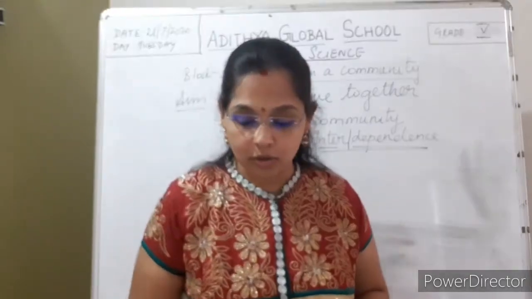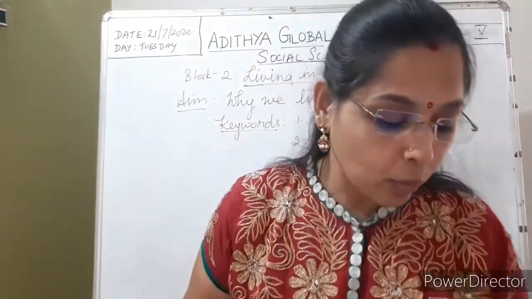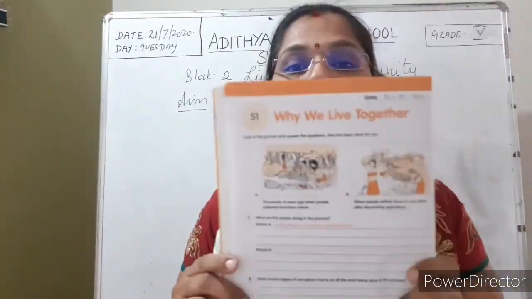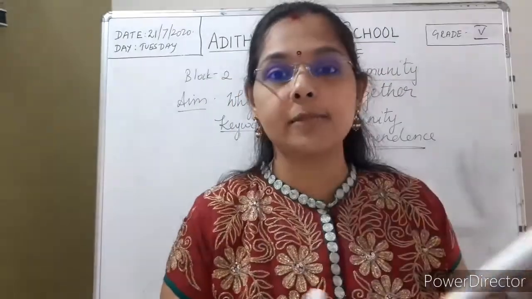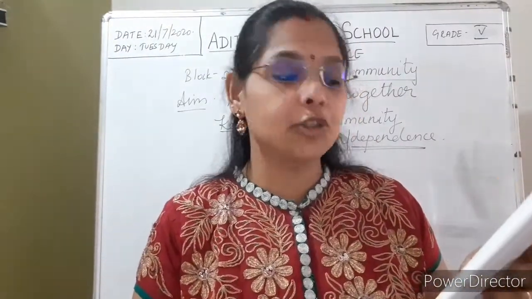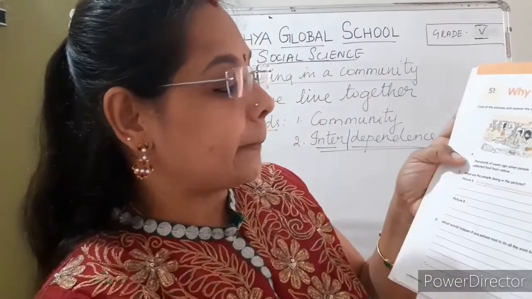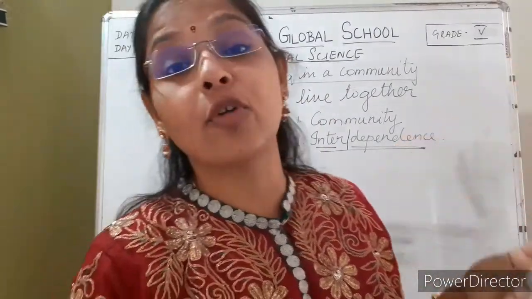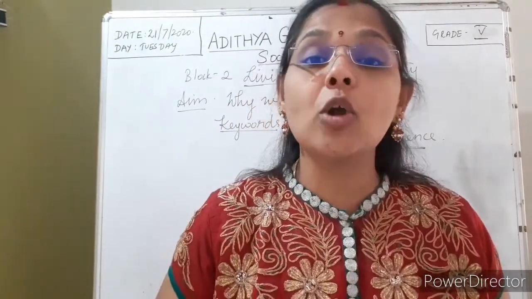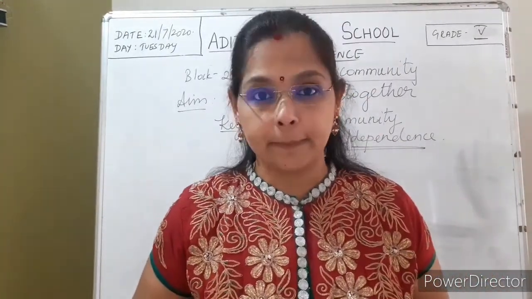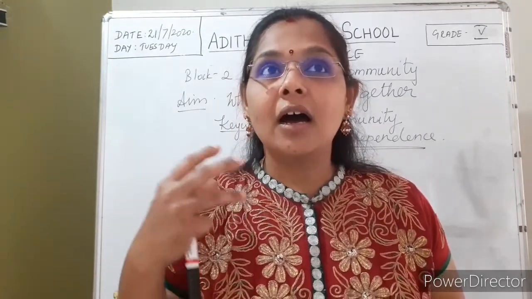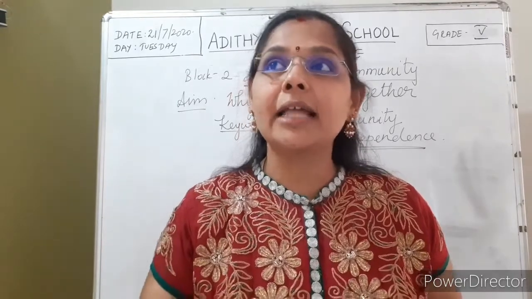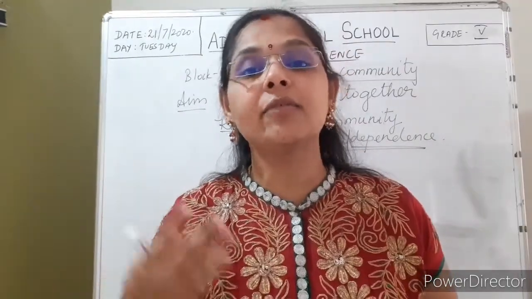Very good. Now I want you to take your workbook, worksheet number 1 on page number 14. We have discussed this this morning. As you have observed these two pictures, picture A and picture B, this talks about thousands of years ago when people collected food from nature, which means they did not know to produce their own food. They were only living the life of a hunter and gatherer. They used to hunt and gather whatever they could get in nature.